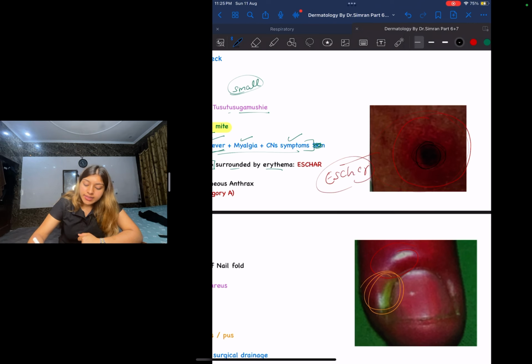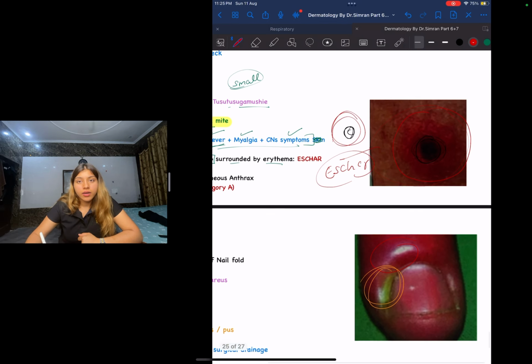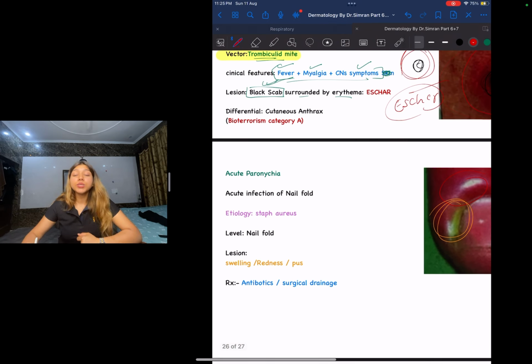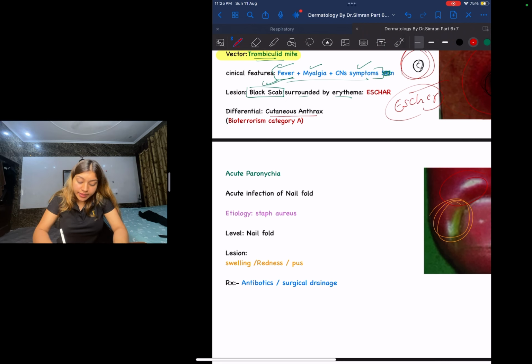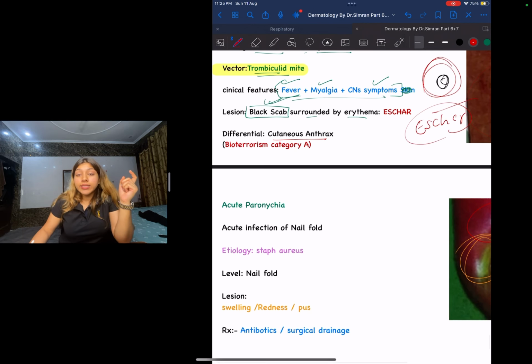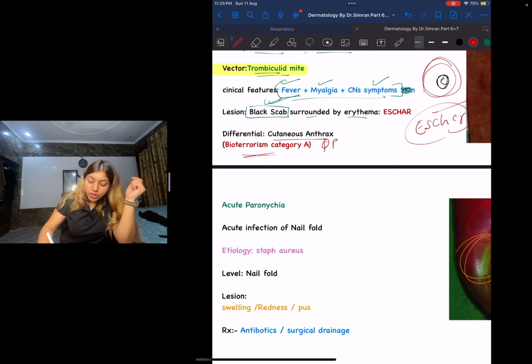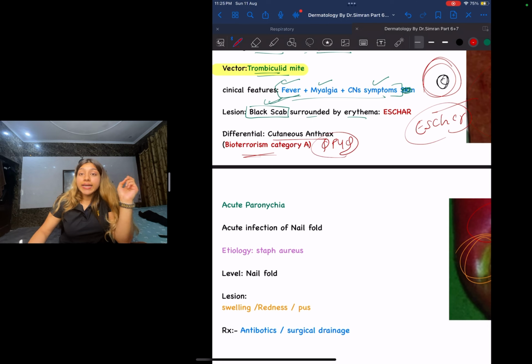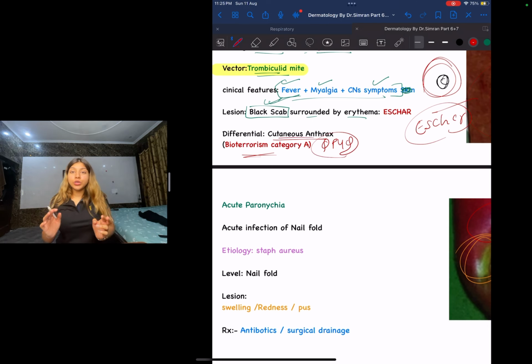Eschar means the center will be black and around it will be red in color. Okay? If they ask you what the differential diagnosis is, it is going to be cutaneous anthrax. And this cutaneous anthrax falls under bioterrorism category A. This is a pathology question, this is also a PYQ. Category A bioterrorism agent was basically cutaneous anthrax.